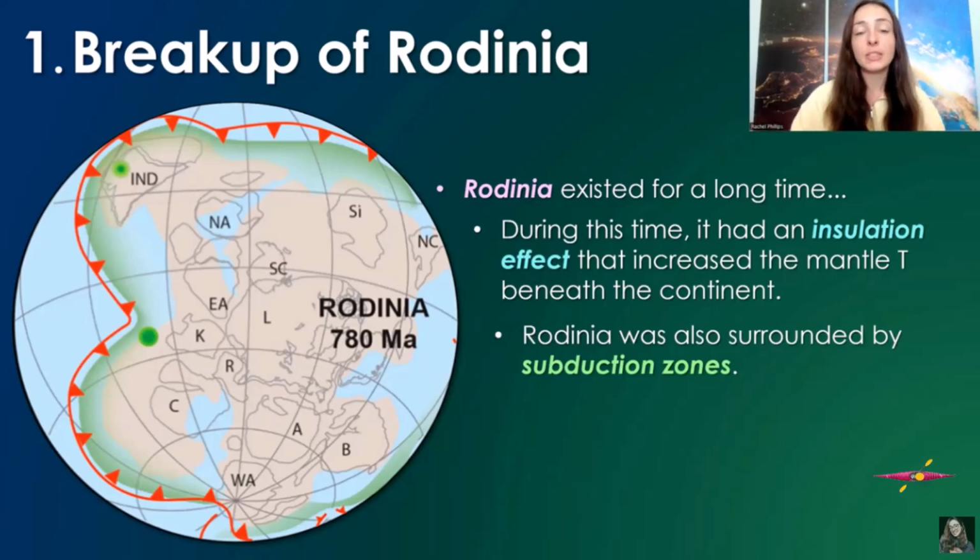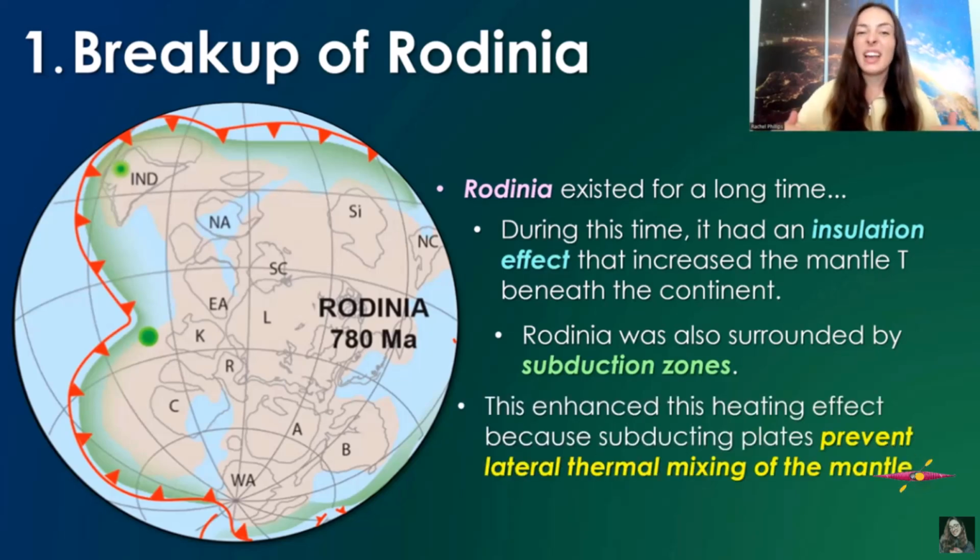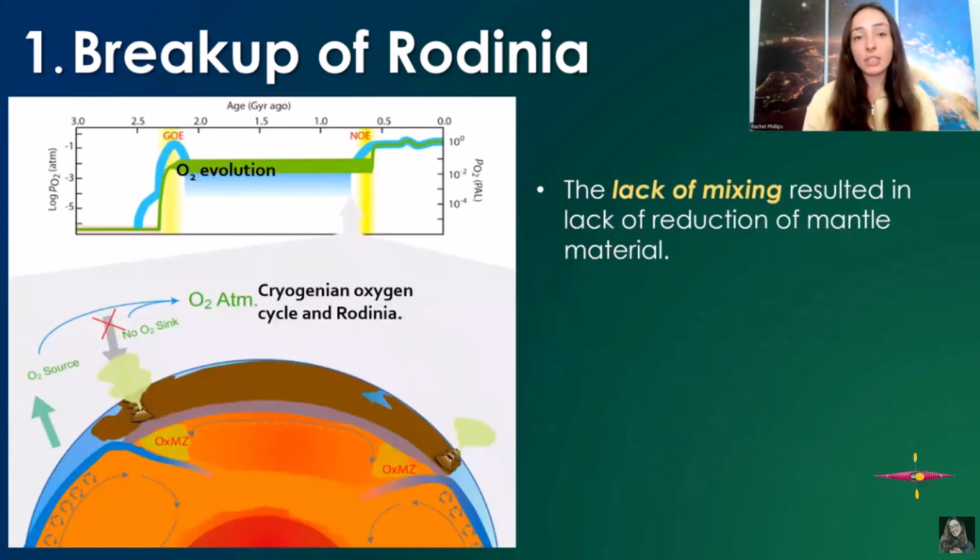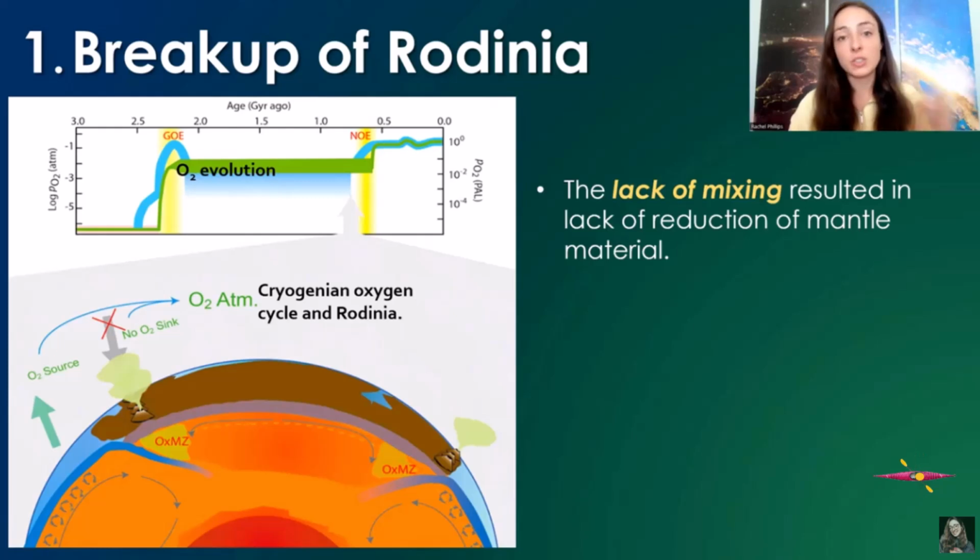So again, oceanic plates subduct underneath continental plates, and this actually enhanced the heating effect that was already going on underneath the continental landmass, because the subducting plates prevented any lateral mixing. And so this lack of mixing not only caused this weird heat distribution, but also led to the lack of reduction of the mantle material that was being brought down in the subducting plates. In other words, that just means that this oxidized material from the surface, which was oxidized by compounds like oxygen and other oxidized things at Earth's surface, didn't become reduced again. And those are just fancy chemical words for having more electrons versus not having a lot.